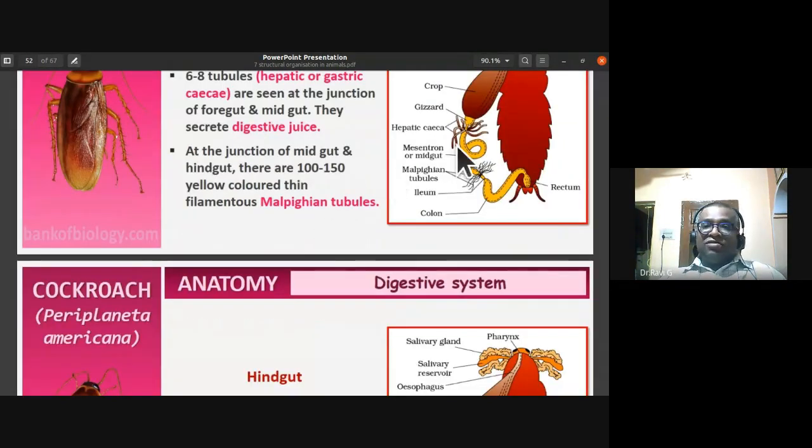At the junction of the midgut and hindgut, there are 100 to 150 yellow colored, thin, filamentous structures called Malpighian tubules. They are excretory in function, as I told you. You can notice them here.